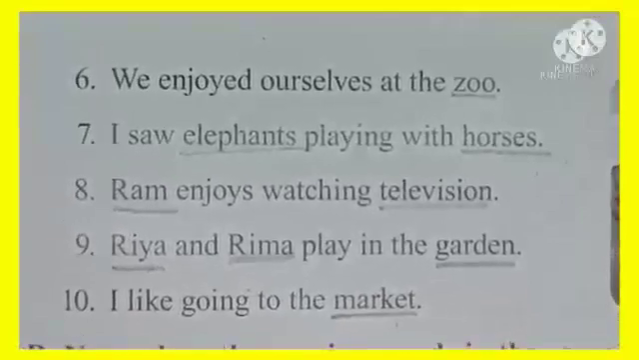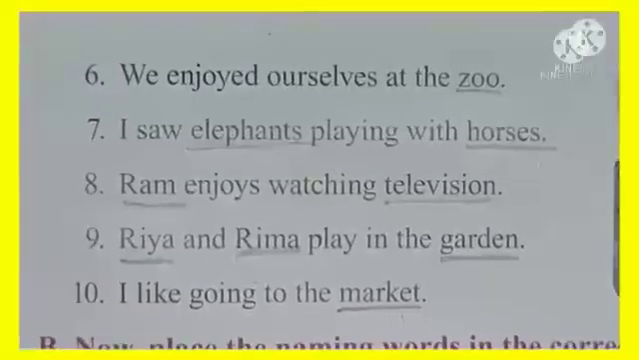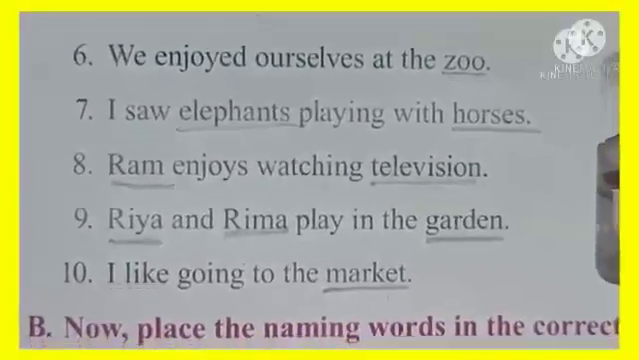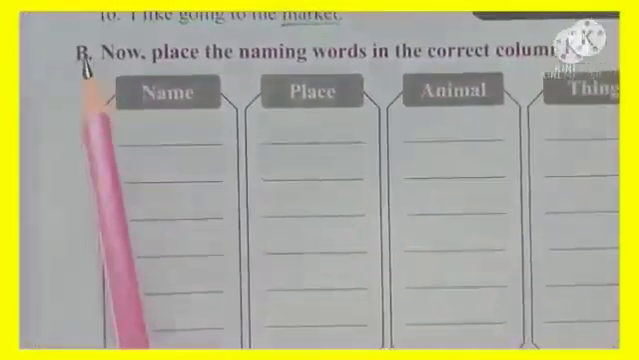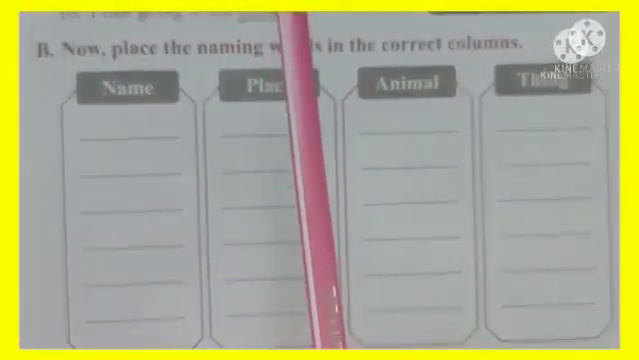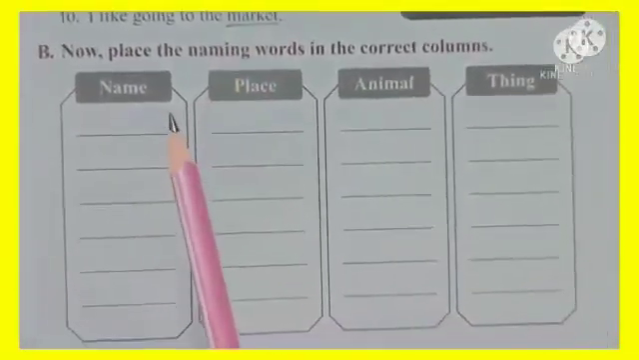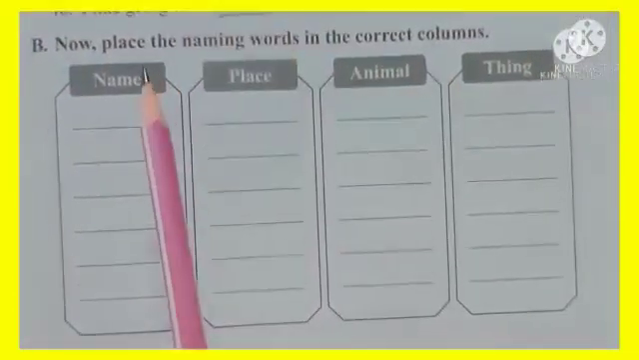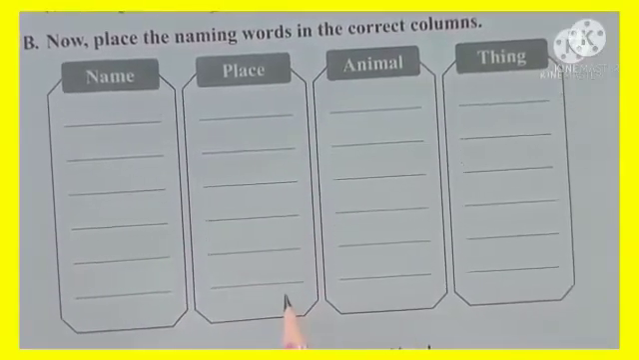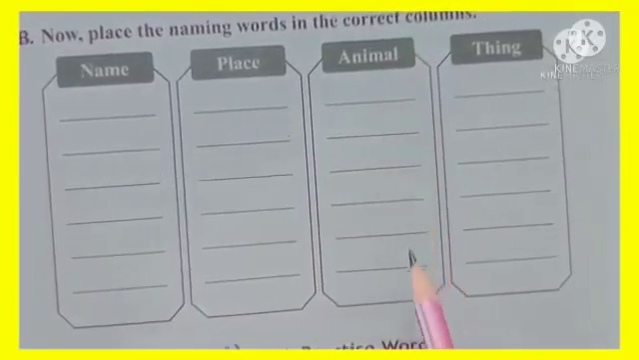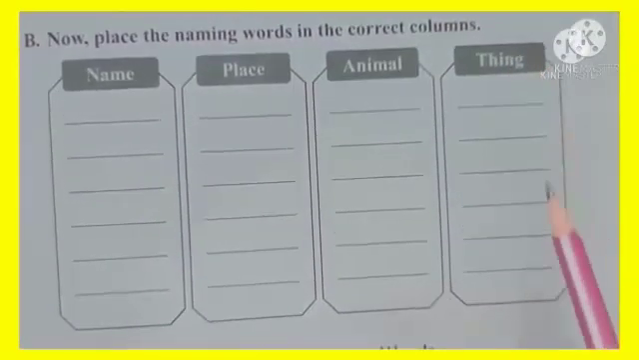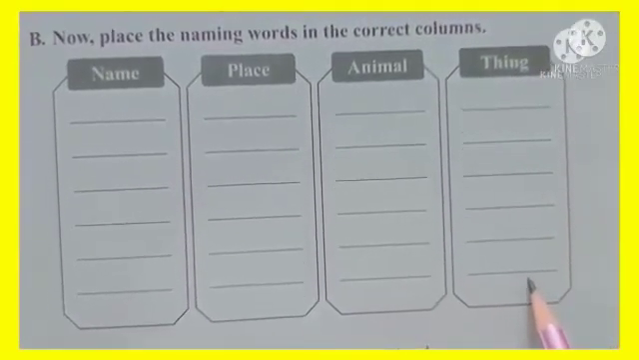Okay. Now what you all have to do in the next exercise, I will give just one example and after that you will be doing it on your own. Okay. So be attentive. Now see exercise B. Place the naming words in the correct columns. The naming words which we have underlined in the above sentences, we have to place in the correct column. If it is a name of a person, you will be writing here. If that naming word is a name of a place, you will be writing those names here. If that naming word is a name of animals, you will write those names here. And if the naming words are names of things, you will be writing those names over here.